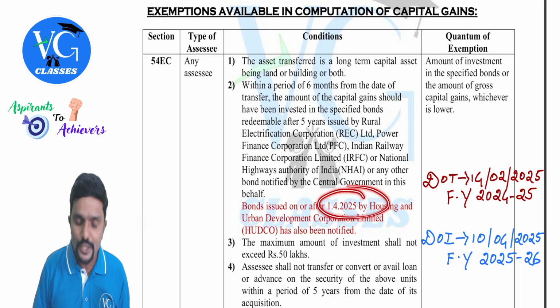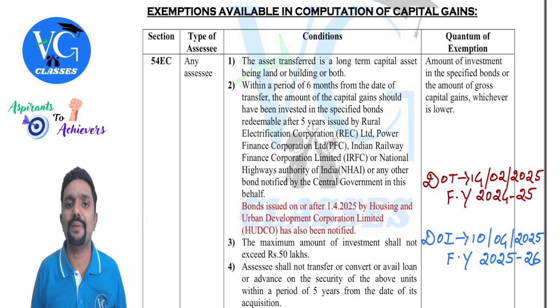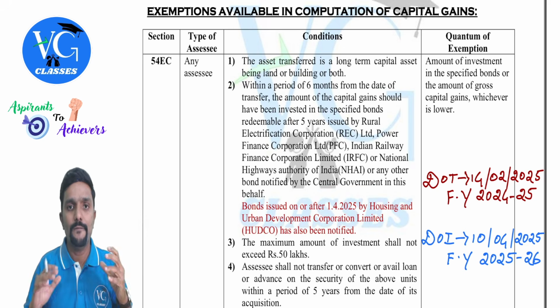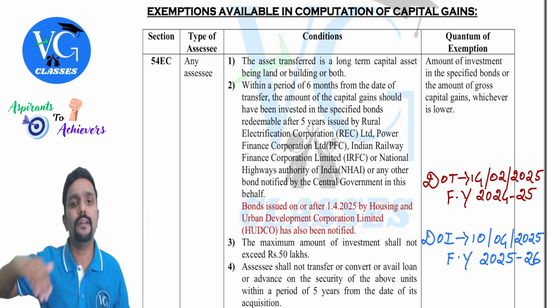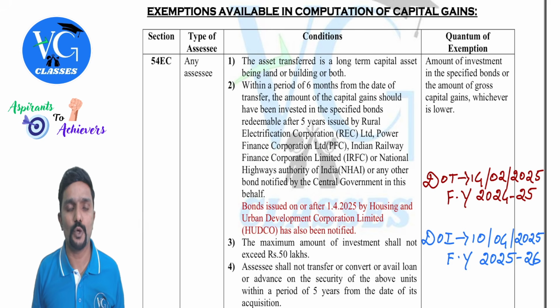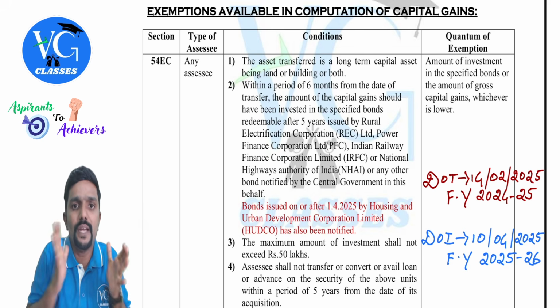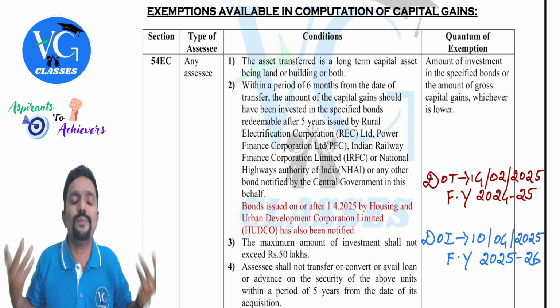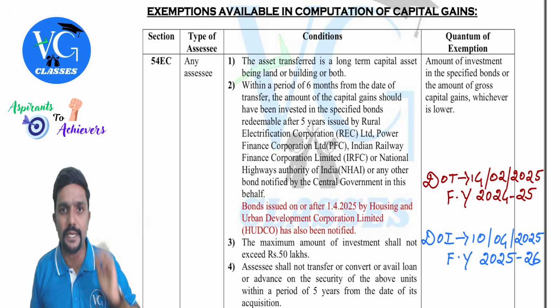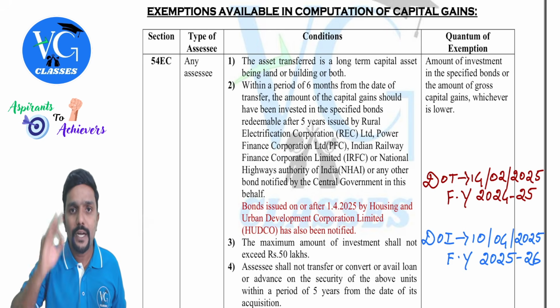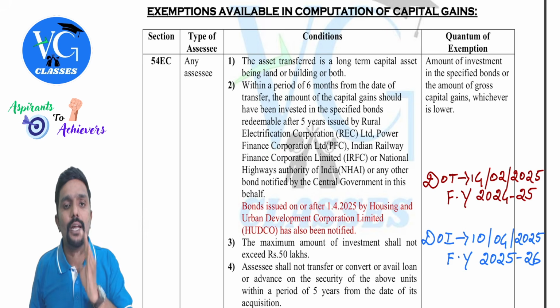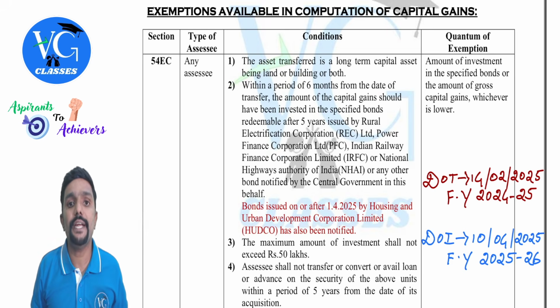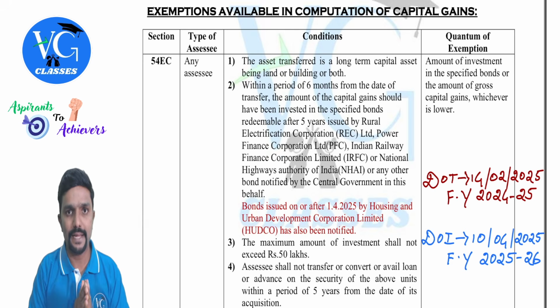Guys, the bonds should be issued on or after 1st April 2025, which means, sir, this year will fall in the next previous year. No, sir. Whereas for us, the previous year applicable is 24-25. How is it possible to claim exemption? Guys, listen here. The date of transfer should be on or before 31st March 2025 to compute the capital gains.